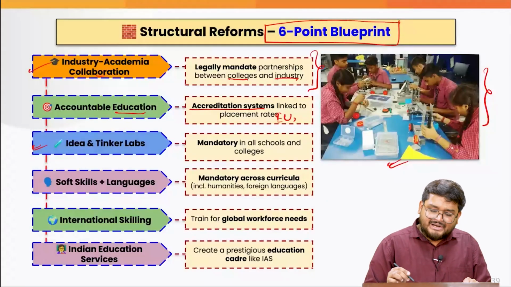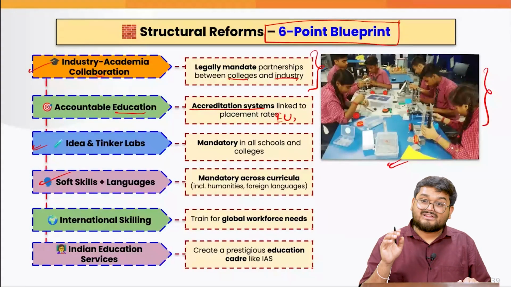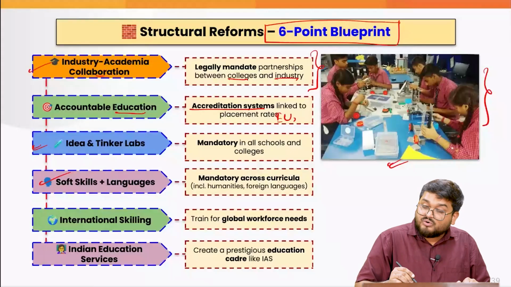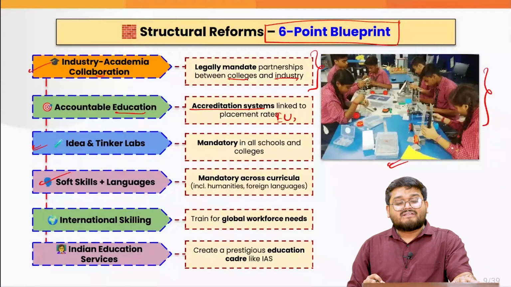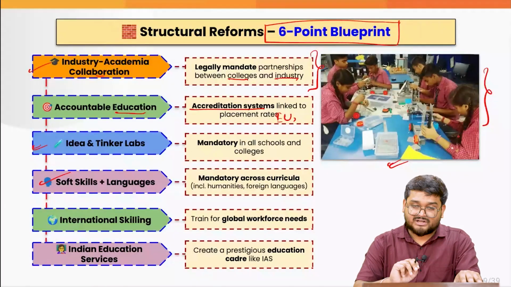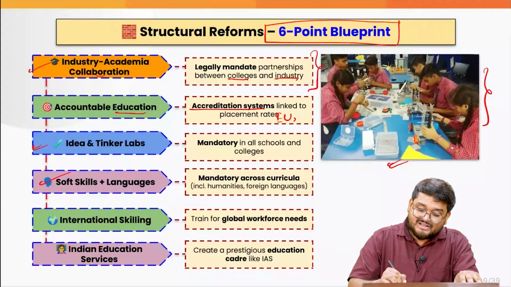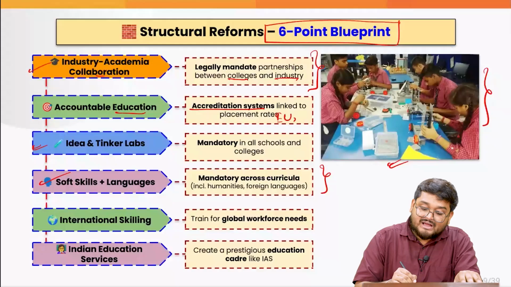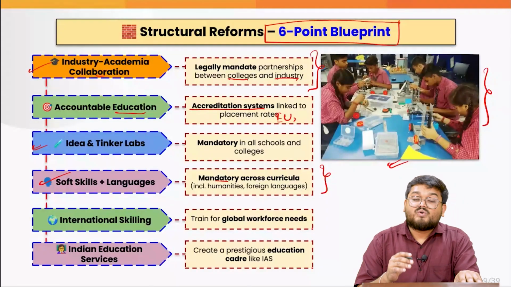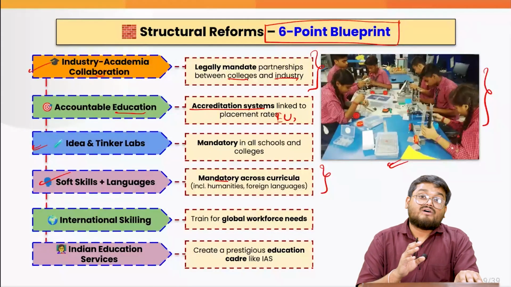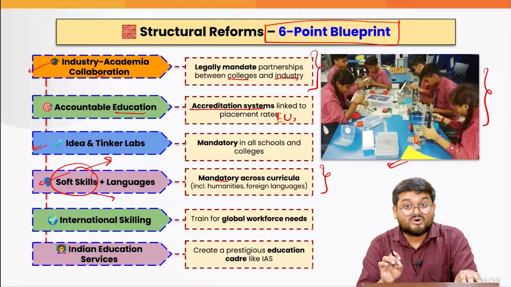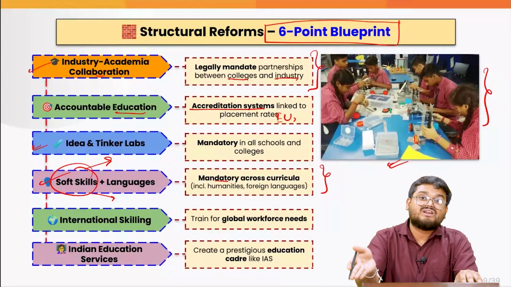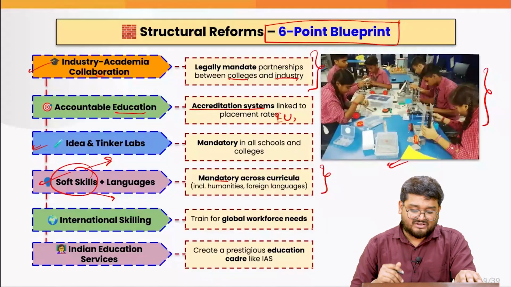Next, we need to have more soft skills plus languages, because across humanities, across subjects, it has always been seen that a student learns better in their mother tongue. So that is what we have to achieve: there must be a mandatory norm across the curriculum to have soft skills and languages. Soft skills can be focused on communication skills and leadership skills, which are also important apart from the skills that you need in technology or in humanities and so on.